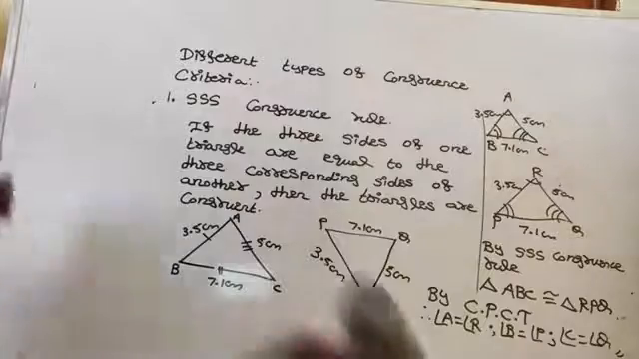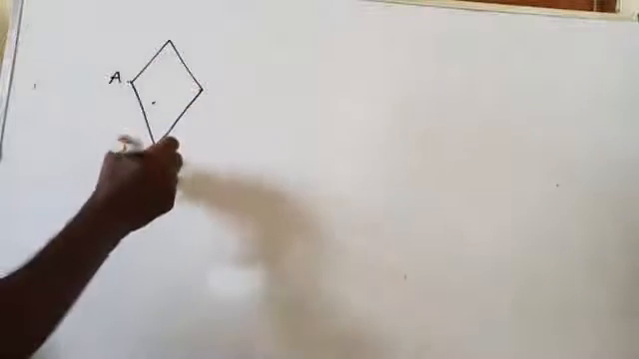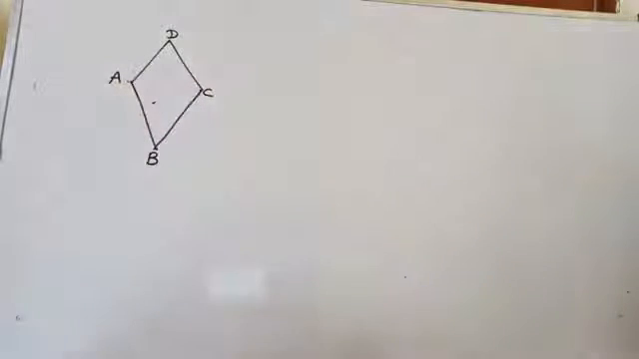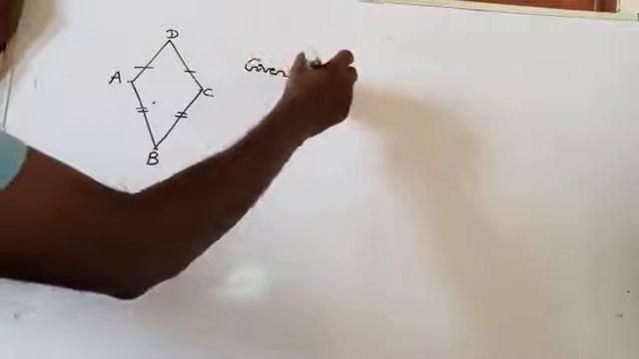Listen. Example: a quadrilateral ABCD is given. It is given that AD equals CD, and AB equals CB. Now what are you trying to prove? You are trying to prove that these two triangles are congruent. First, it is given that AD equals CD.